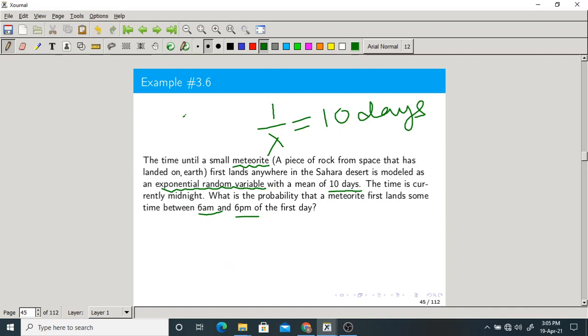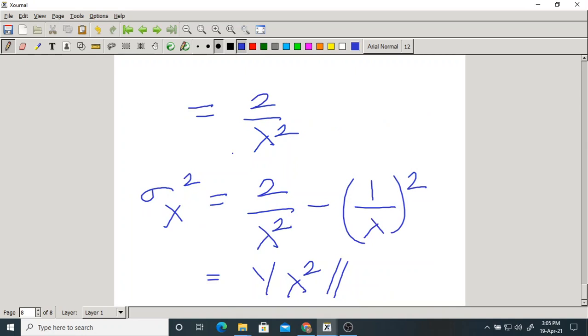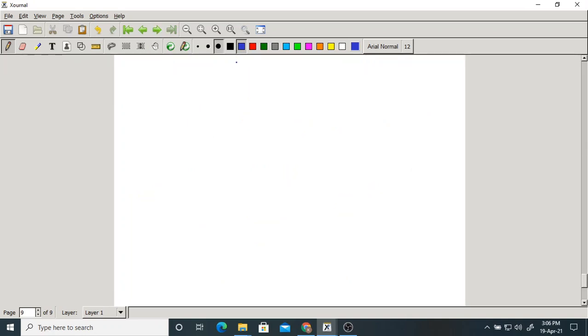Okay. So let us read the problem one more time. The time until a small meteorite first lands anywhere in the Sahara Desert is modeled as an exponential random variable with a mean of 10 days. The time is currently midnight. What is the probability that the meteorite first lands sometime between 6 a.m. and 6 p.m. of the first day? Now, here they are modeling that as an exponential random variable with mean 1 over lambda equal to 10 days, which means lambda equal to 1 by 10.